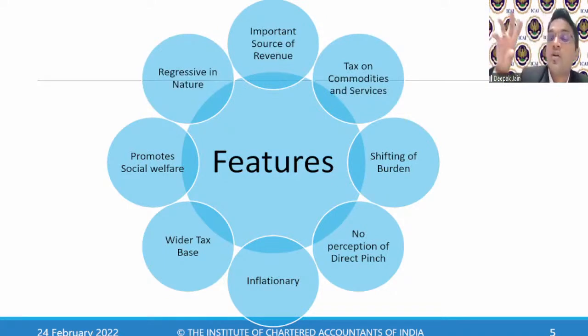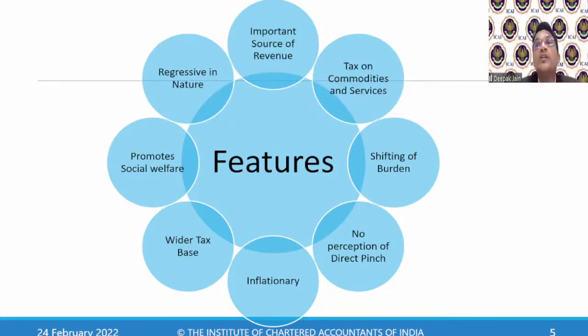Then some products which are essential products, on that 5% has to be the rate. Then some mediocre products, 12%. A standard rate of 18%. Then a luxury product of 20%. That's the reason there will be different rates, but one type of tax is collected.